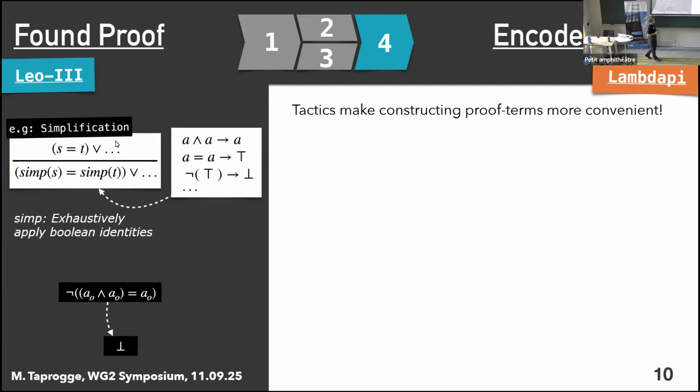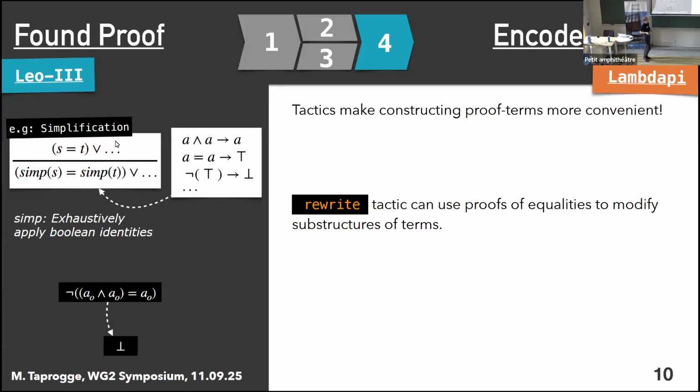subterms. So for these cases, lambda pi has a very useful tactic, which is called rewrite. And just to be clear, the rewrite tactic doesn't define any new rewrite rules, but the rewrite tactic instead allows us to use proven equalities on a user interface level, almost as if they were rewrite rules. However, under the hood it does construct proof terms that actually justify the operations that we're performing.